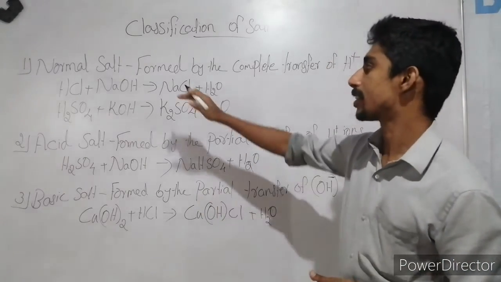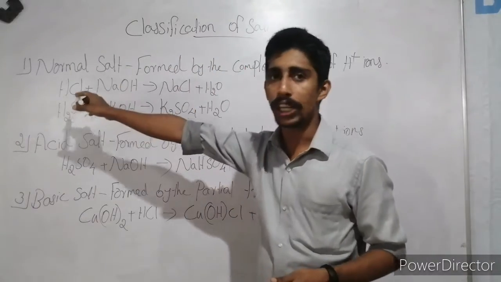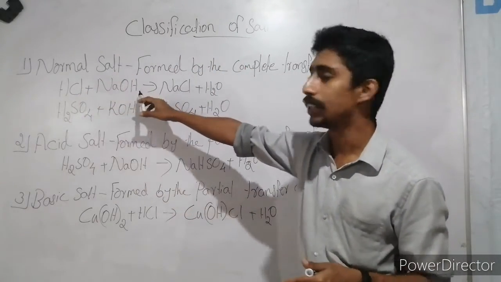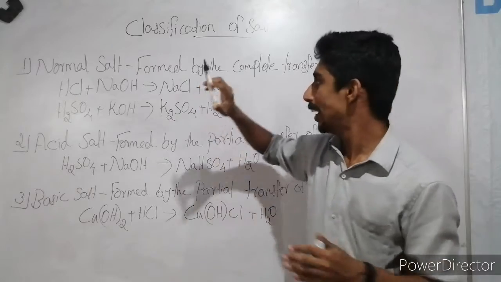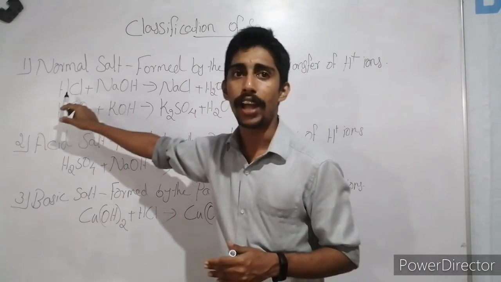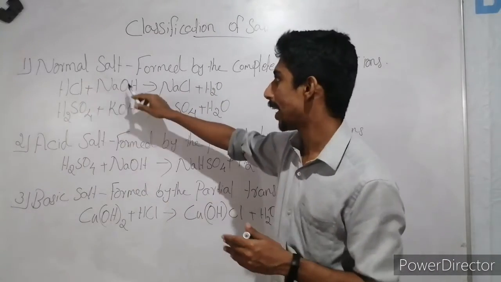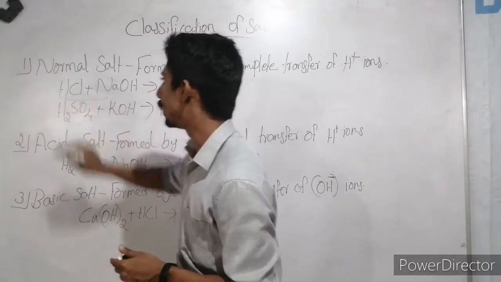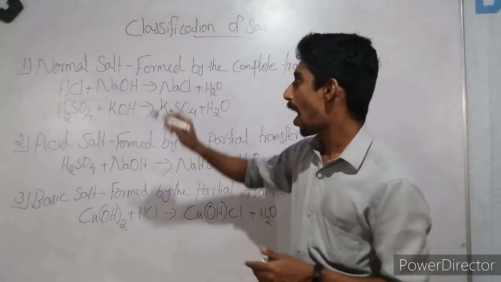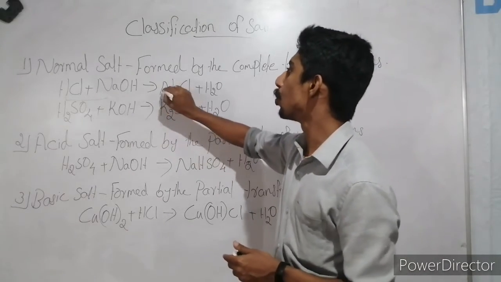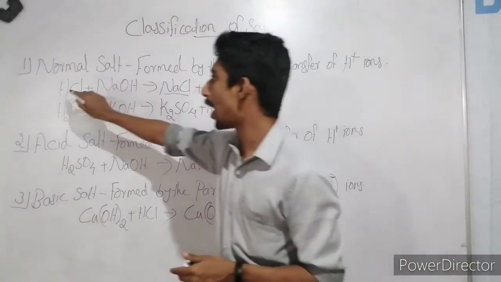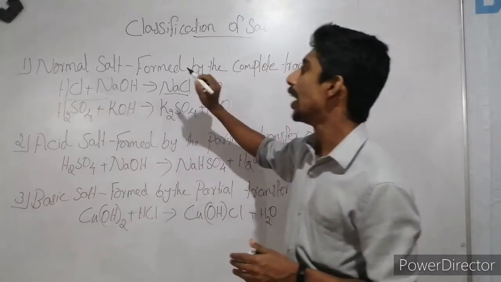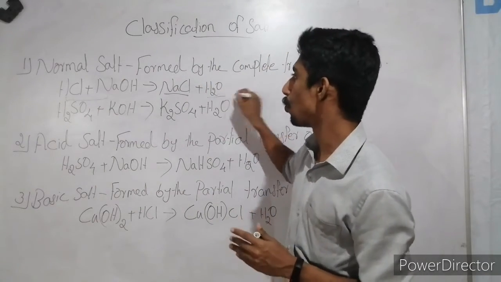So, just take this example. When hydrochloric acid reacts with sodium hydroxide, sodium will react with the chlorine and produce sodium chloride, and the hydrogen part will react with the hydroxide part and produce water.